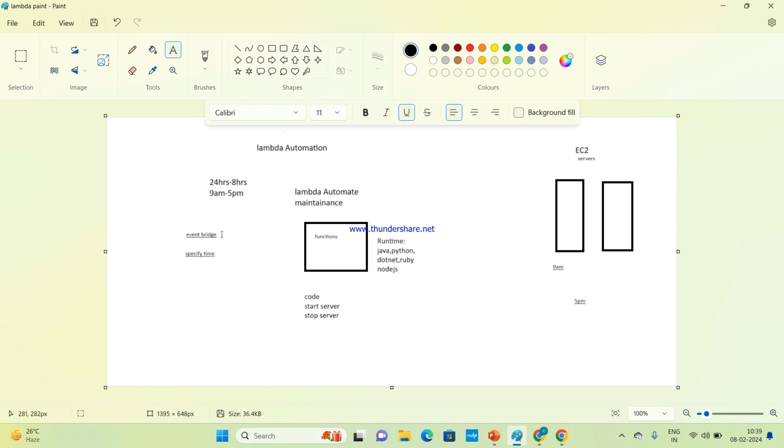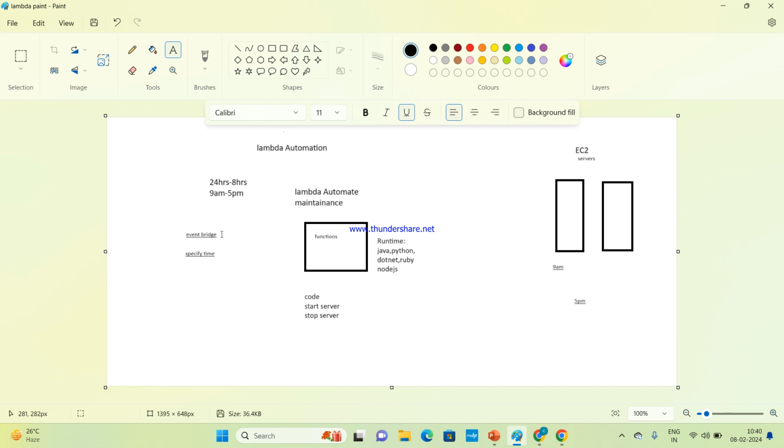Ma'am, I have a doubt. You said there are two parameters? No, Lambda is based on two factors. One, it helps in applications, and the second, it helps to automate the maintenance. These are features of Lambda. In applications, it helps developers.